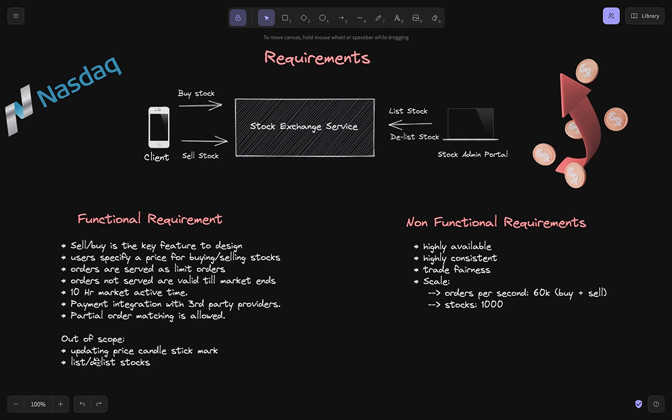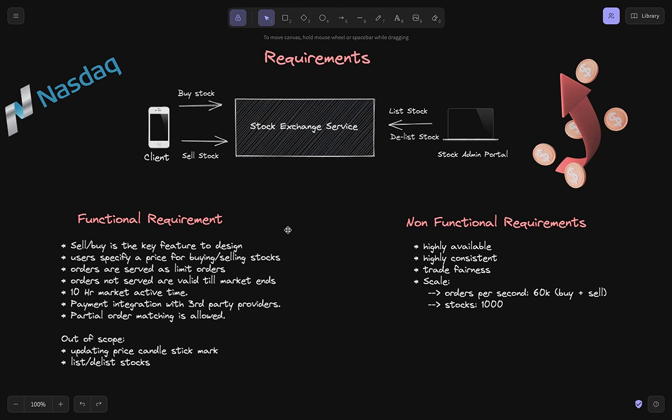So all these things you should come up with, but you should mention that you would be able to cover them if there is time left in the end, but you'll make your design such that it is extensible to incorporate these use cases. I think the functional requirements are clear to us.